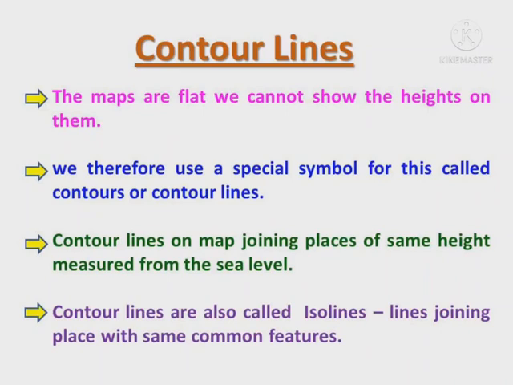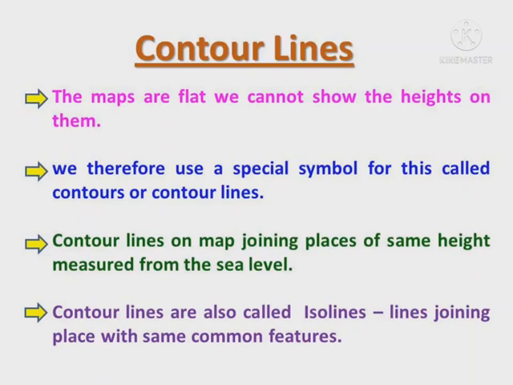Contour lines are usually drawn at fixed intervals of height such as 20 meters, 50 meters or 100 meters. A uniform contour interval is maintained on a given map.